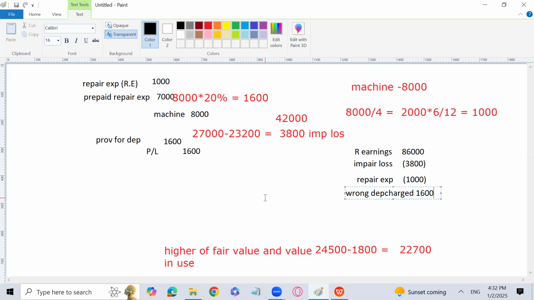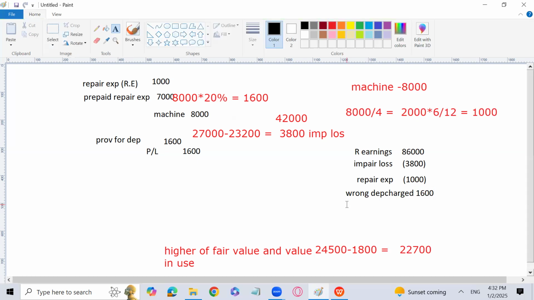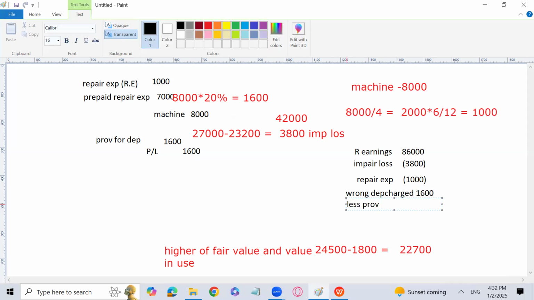And now we are going to record the provision for compensation. Less provision for compensation, which is an expense also, liability also, and that is 9,000 still to be paid.